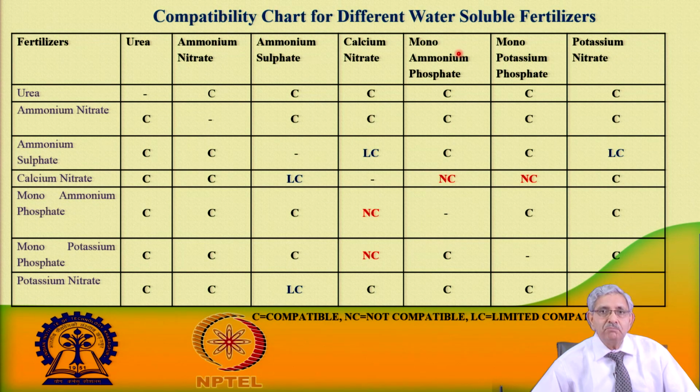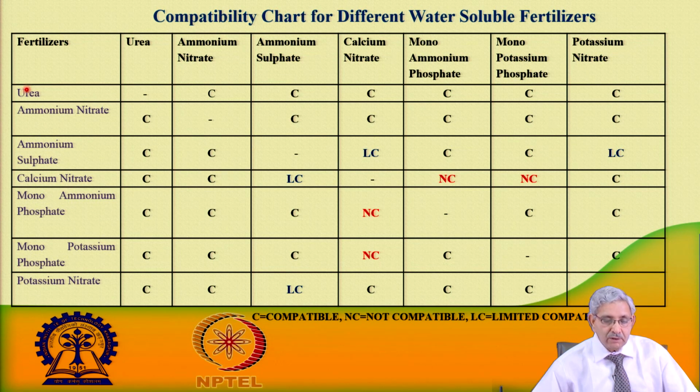This is a very important chart which is required. This particular chart tells about the compatibility of different water soluble fertilizers. So, you see here urea, ammonium nitrate, ammonium sulphate, calcium nitrate, monoammonium phosphate, monopotassium sulphosphate, and potassium nitrate.